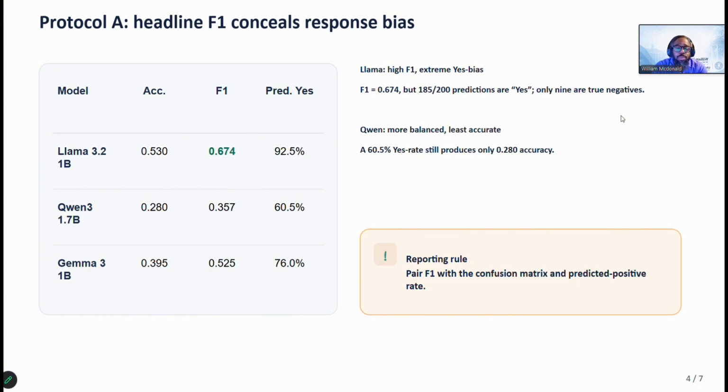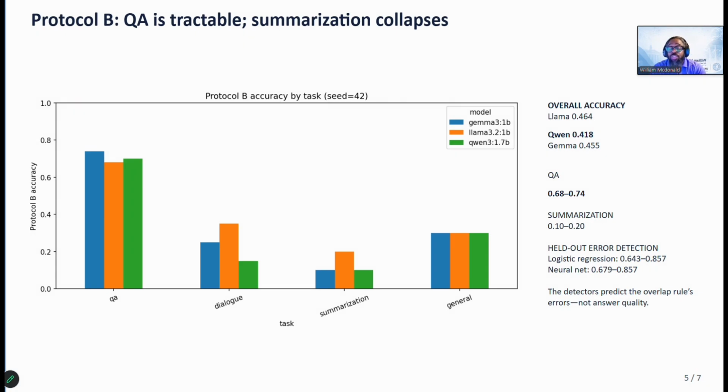We dug into some individual examples as well. Llama flagged the correct answer, Badahari, as hallucinated, yet correctly cleared the faithful answer, Desal, on another item. So the bias is strong, but not a rigid, consistent reflex. Qwen, on the other hand, was more balanced but far less accurate, at 28% overall. Gemma landed in between, but bottom line, none of these three models show real discrimination skill once you look past the F1 number.